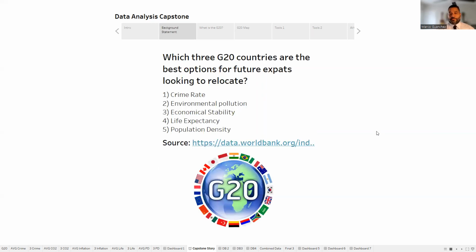Which three countries are the best option for future expats looking to relocate? The analysis I made is looking at five factors: crime rate, environmental pollution, economic stability, life expectancy, and population density. All my data derives from the World Bank website.